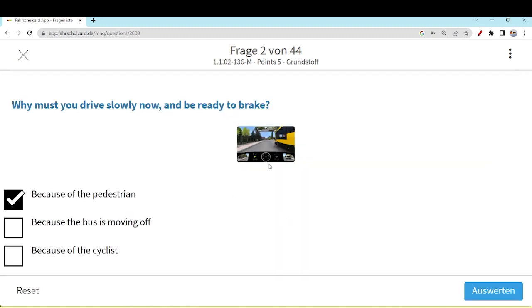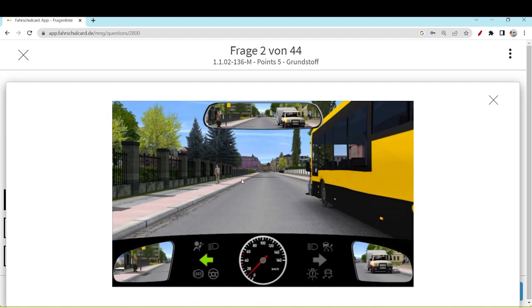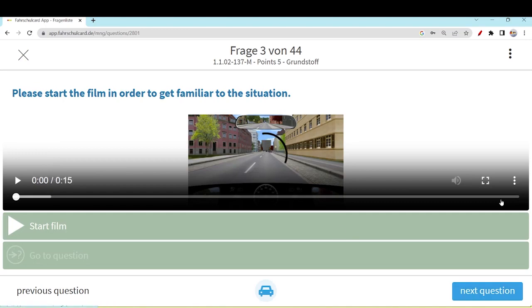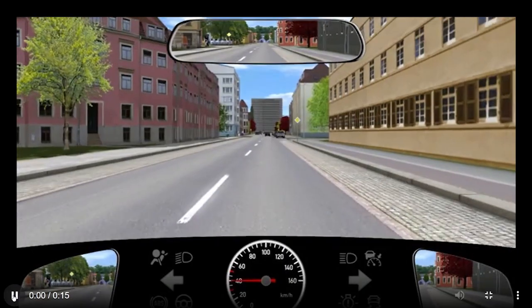Even the cyclist is on the other side of the road on the footpath, so we don't need to worry. The only thing we should worry about is this pedestrian. So only the first option is correct. I think anyhow we have seen this kind of question already in previous videos. Let's play the next video.